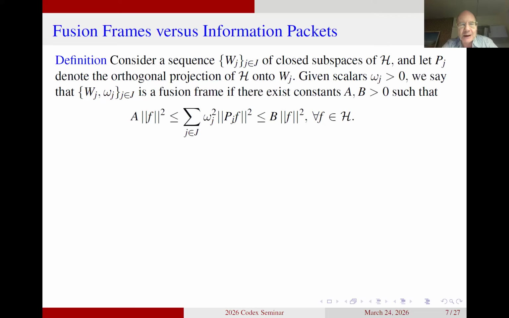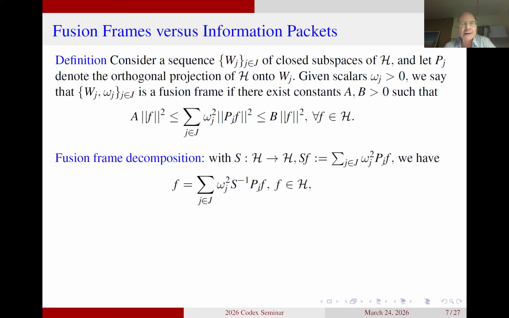The nice thing about fusion frames, you can say it depends on the way you look at it, whether you call it the nice thing or the bad thing, is that the fusion frame theory runs very parallel to frame theory. So a lot of the basic statements about frame theory can be generalized without any complications to fusion frames. You just run exactly the same proof. You can see from this single result I want to mention that we also have a fusion frame decomposition.